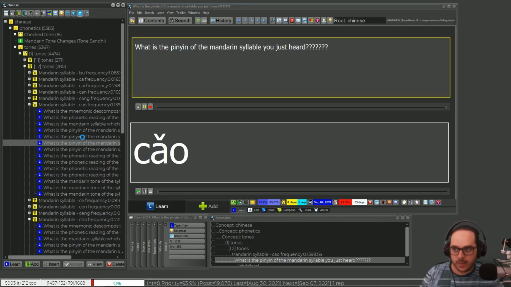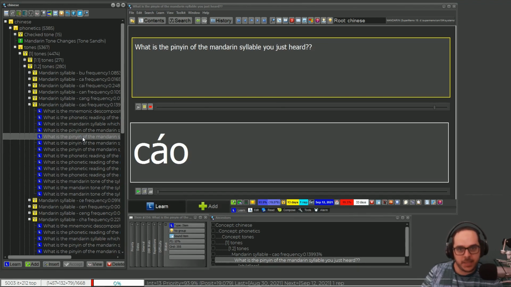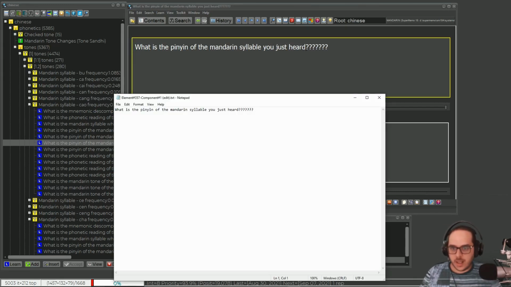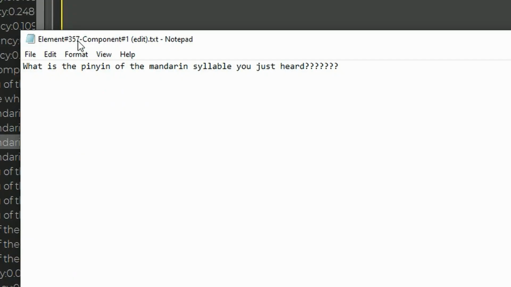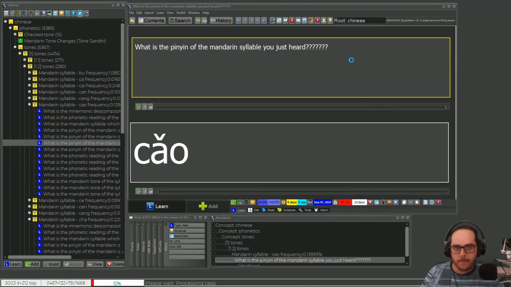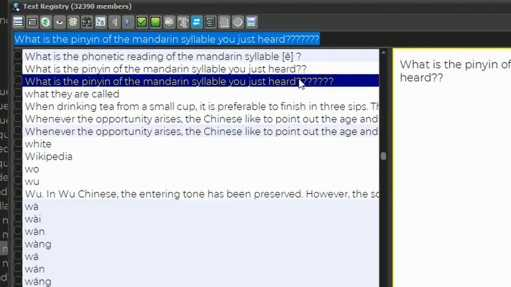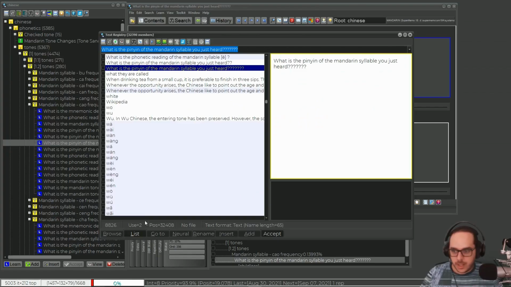So if I go to another one, I get the previous one, the same that all of them are using. What happened here is that since I modified the component, not the source, if I go now to the source, this is different. It's temporary, but if I want to link it, look, now I have 1 extra new text registry member that is only used on this very same item.